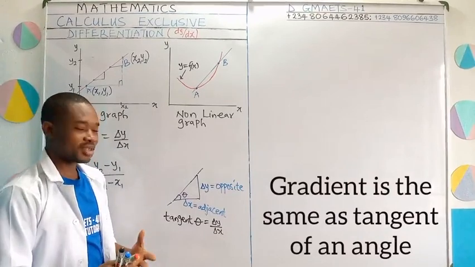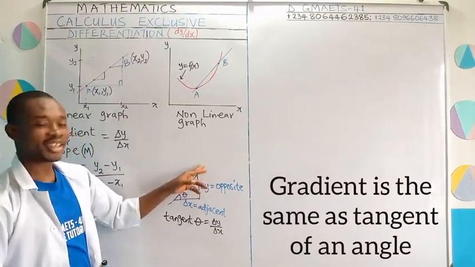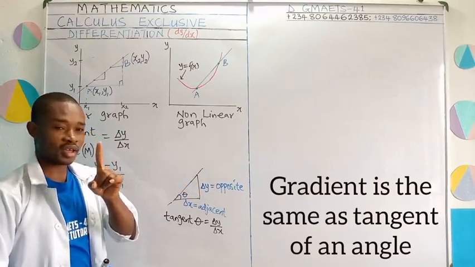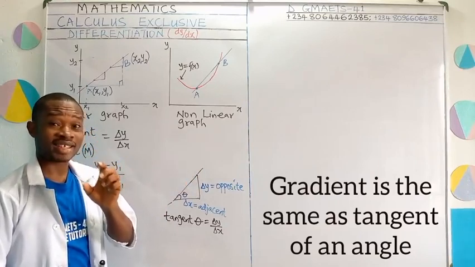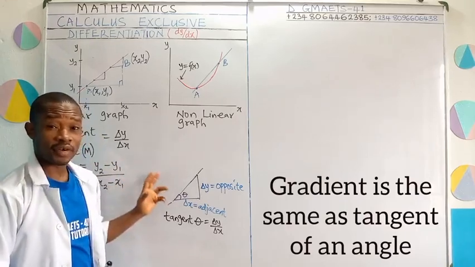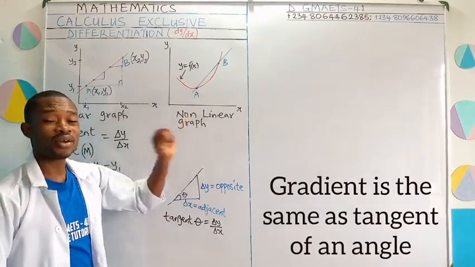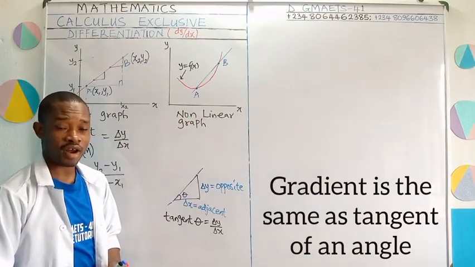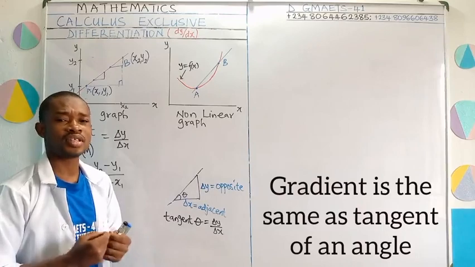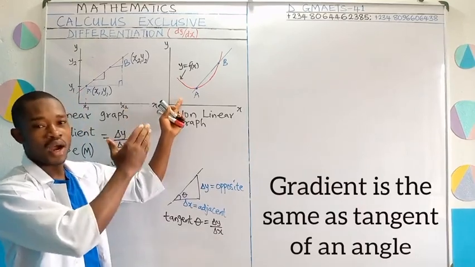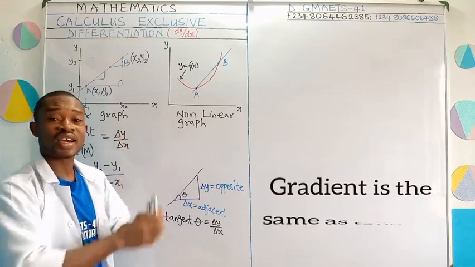Tangent. And when we talk about tangent, this tangent is actually a straight line that touches a curve at just one point. Is that okay? A straight line that touches a curve at how many points? Just one point. This is very important for you to know because we are now ready to move on to the second graph, the nonlinear graph. Let us now see how we study the changes in X affecting Y when you are dealing with a curve.